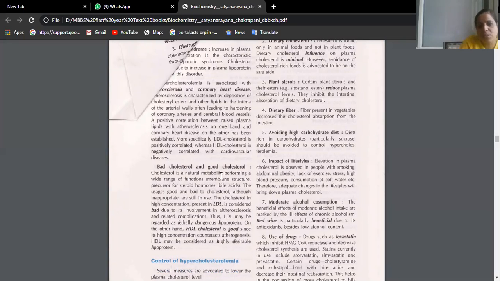Okay. So bad cholesterol, good cholesterol. In the sense, always you remember, I told you the transport forms of cholesterol are HDL, LDL, VLDL, chylomicrons. HDL is considered good cholesterol because it has a high concentration of protein and less fat. That is the reason it is called good cholesterol. LDL, VLDL will have a high amount of fat and low amount of protein. This we will do as a separate question. Anyhow, there is one table which gives the proportion of how much protein and how much lipid is there, with the help of which we will nicely discuss.